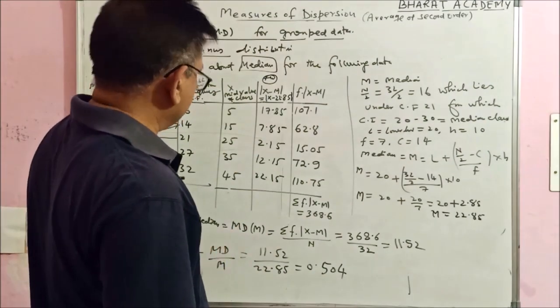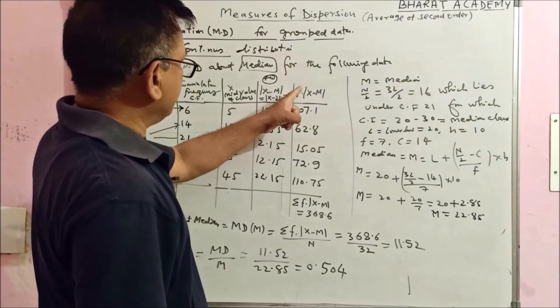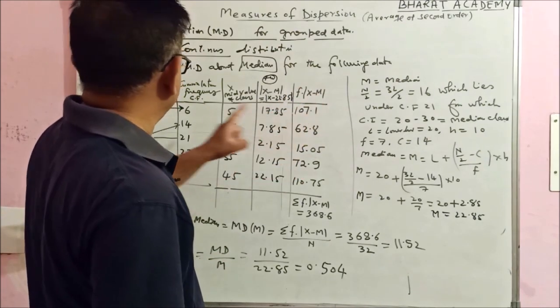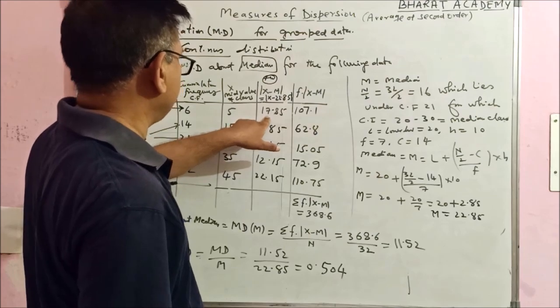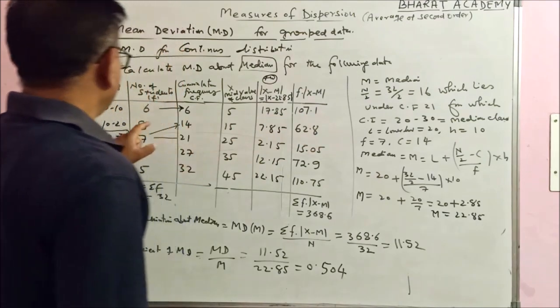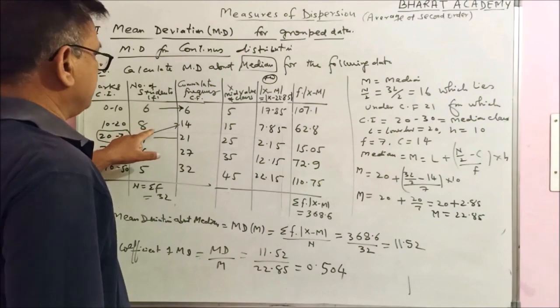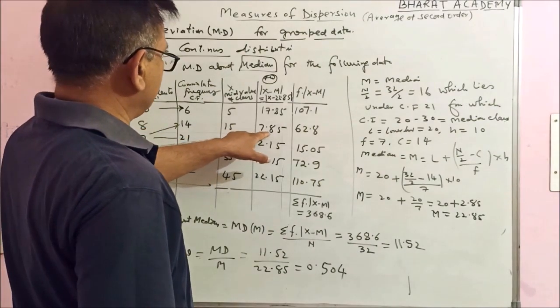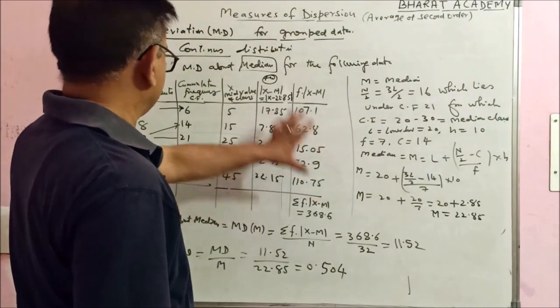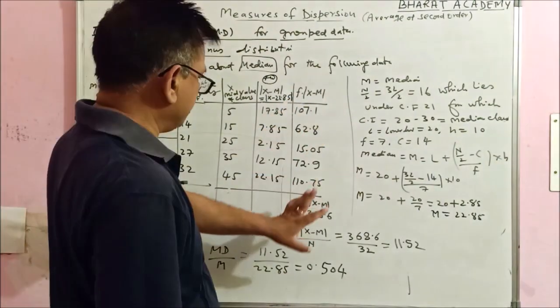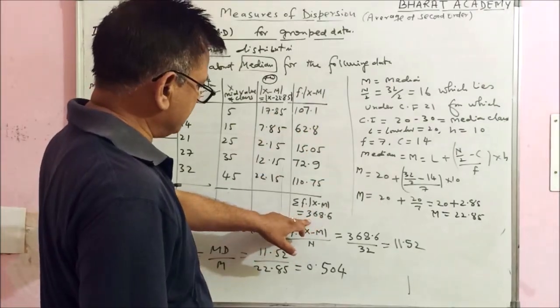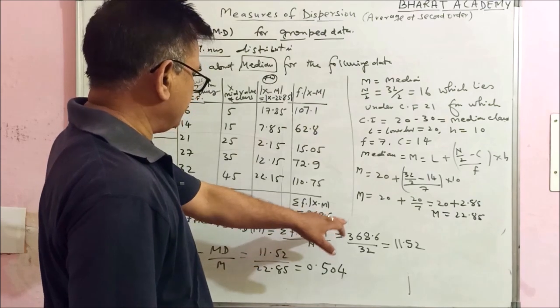Now, for the continuous data, you have to find f into the absolute value of x minus M. F is 6, absolute value of 17.85, this is 107.1. F is again 8 into absolute value 7.85, 62.8. Similarly, you can calculate all these values of f into the absolute value of x minus M, and their total is 368.6.